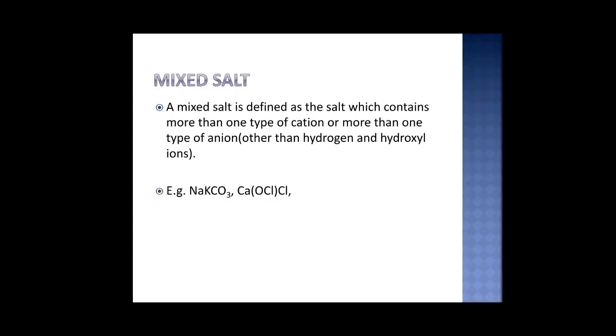The next type of salt is mixed salt. Mixed salt is that salt which contains more than one type of cation or more than one type of anion.